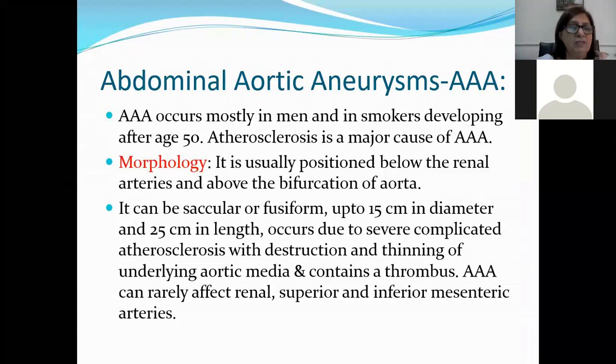They can vary in size from 15 centimeter to 25 centimeter in length, so they can be very long as well. They occur due to severe complicated atherosclerosis with destruction and thinning of the underlying aortic media, and they contain a thrombus. Abdominal aortic aneurysms can rarely affect renal, superior, and inferior mesenteric arteries as well.